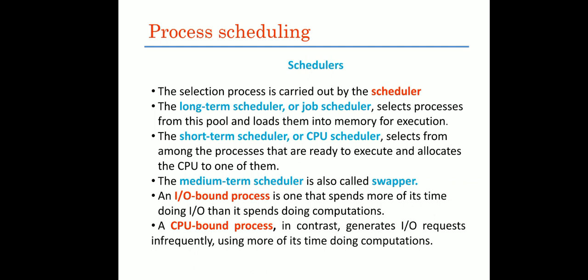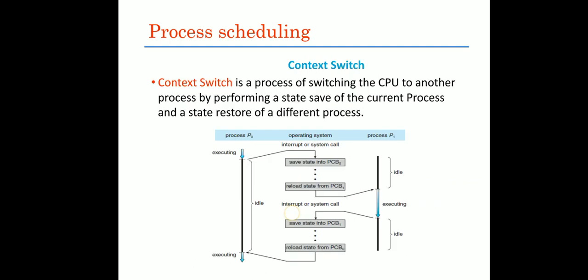IO bound processes are the processes that spend more time doing IO operation than execution. In contrast, CPU bound processes are the processes that spend more time on execution than doing the IO operations. I repeat, IO bound processes spend more time on IO operation than executing the processes. CPU bound processes spend more time on execution than doing the IO operations.